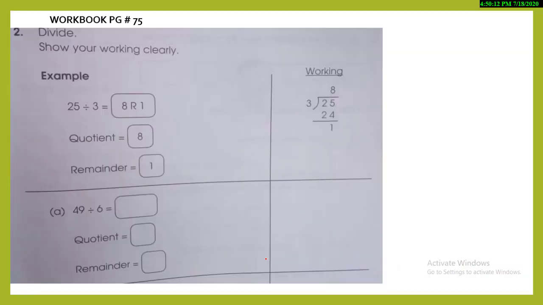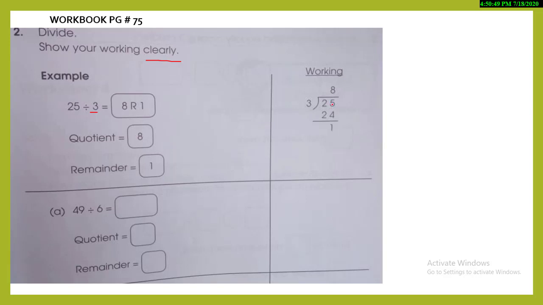Yes, this is something that needs your attention, and this is a very important question. It's the basic of division, so you guys should be very much concerned about it and listen to the instructions very carefully. Show your working clearly means they are saying to solve the questions like this over here. Look at the question. 25 divided by 3, so you will mention the second number over here outside and the first number, which is being divided, you will put inside. So let's start reading the 3 times table.